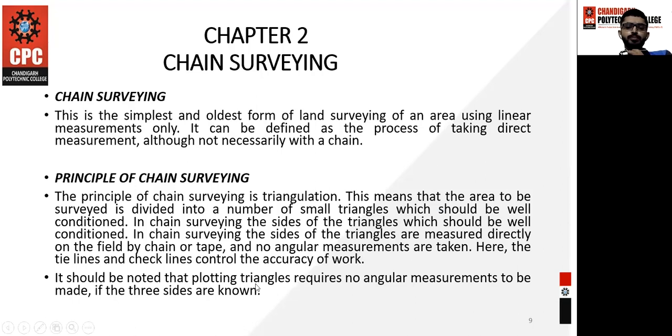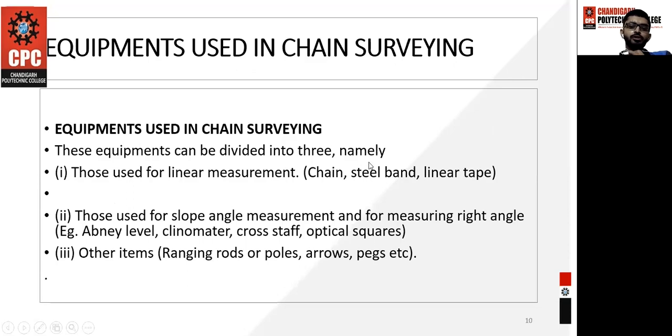Okay, so in case of floating triangles, there is no angular measurement, as in the case of chain survey, where you are doing only linear measurement. There is no angular measurement involved in the chain survey. What are the equipments that are used in the chain survey?